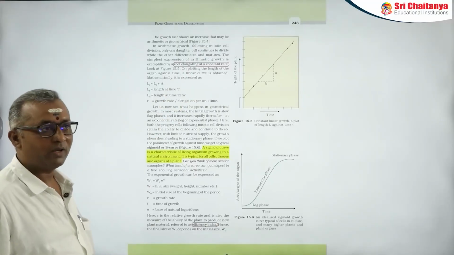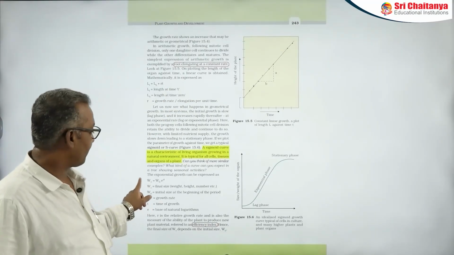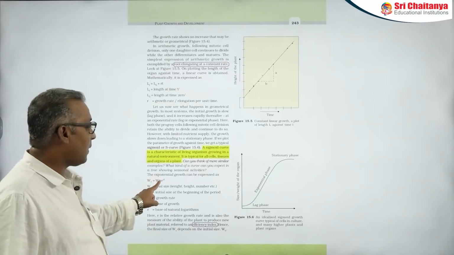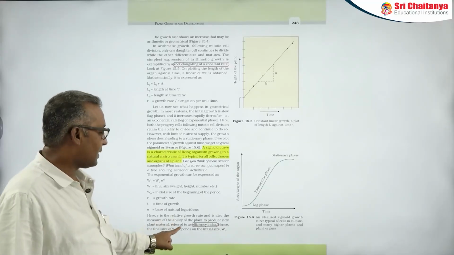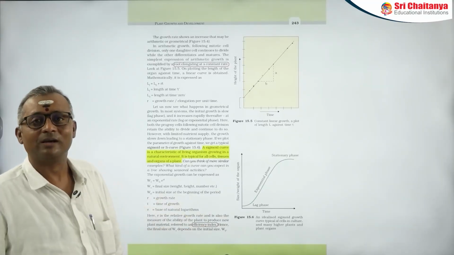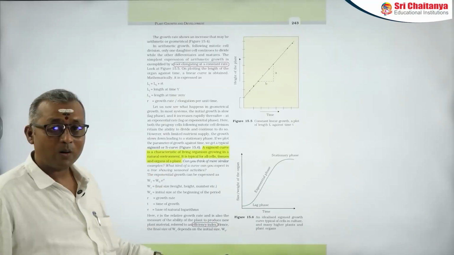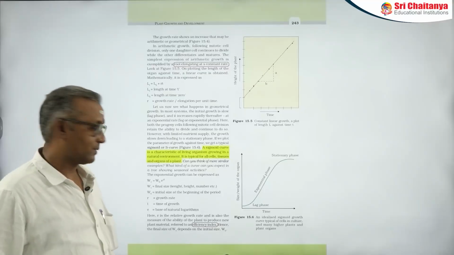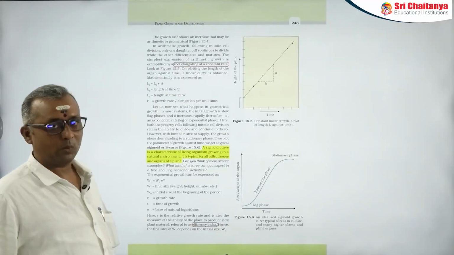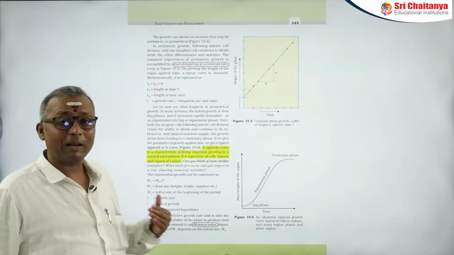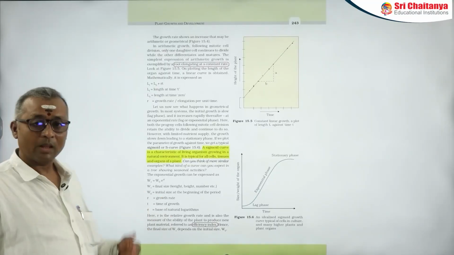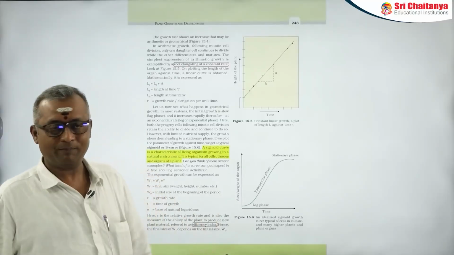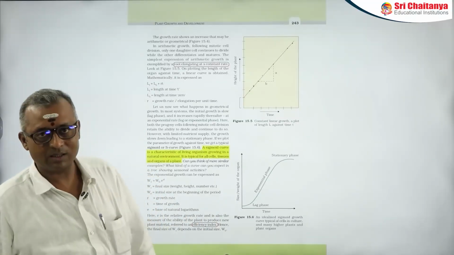Whereas in exponential growth, we are using a mathematical formula like W1 is equal to W0 e power RT. Here, R is the most important thing. In this case, R can also be called the efficiency index or relative growth rate. Otherwise, simply we can say that it explains the amount of new plant material produced, or the ability of a plant to produce new plant material. That is the importance of this R here.